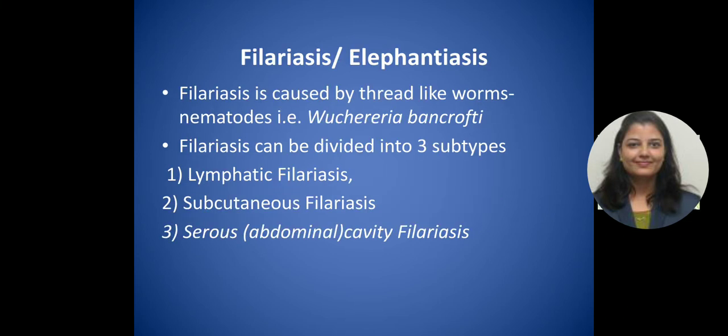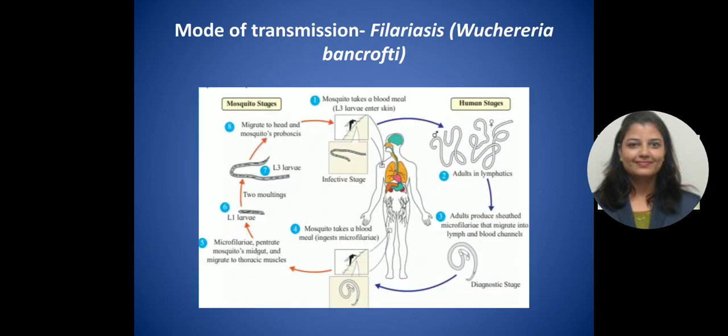Next is filariasis, also known as elephantiasis. Filariasis is caused by a thread-like worm, which also comes under nematodes. This is known as Wuchereria bancrofti. Filariasis can be divided into three different subtypes: lymphatic filariasis, subcutaneous filariasis, and the third one is serous cavity filariasis, which is known as abdominal filariasis. Here is the mode of transmission of Wuchereria bancrofti.